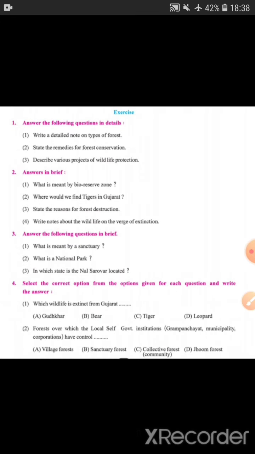Now the exercise question is here. Students, you have to write this exercise question in your notebook. The extra questions which I am giving you related to the topic, you have to learn, as you all know that now you are in 10th standard, so you have to learn everything, but the exercise questions you have to note down in your notebook.